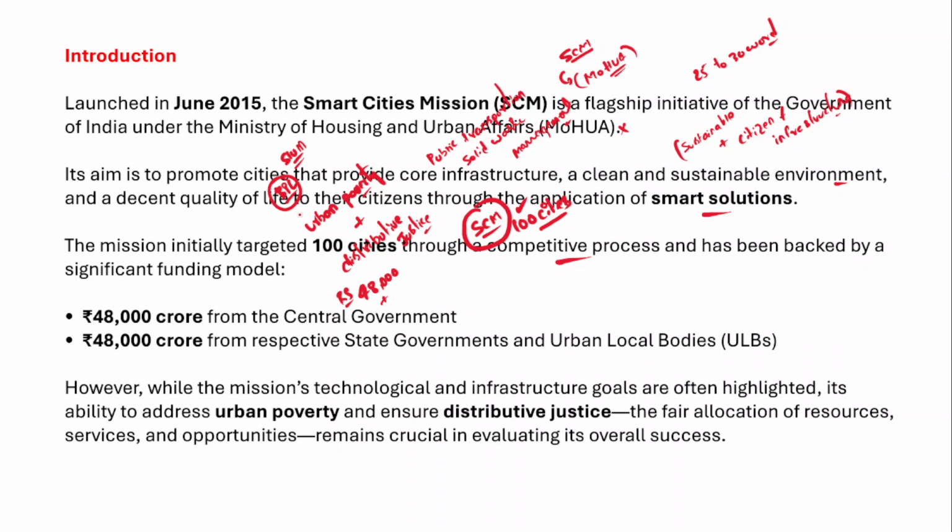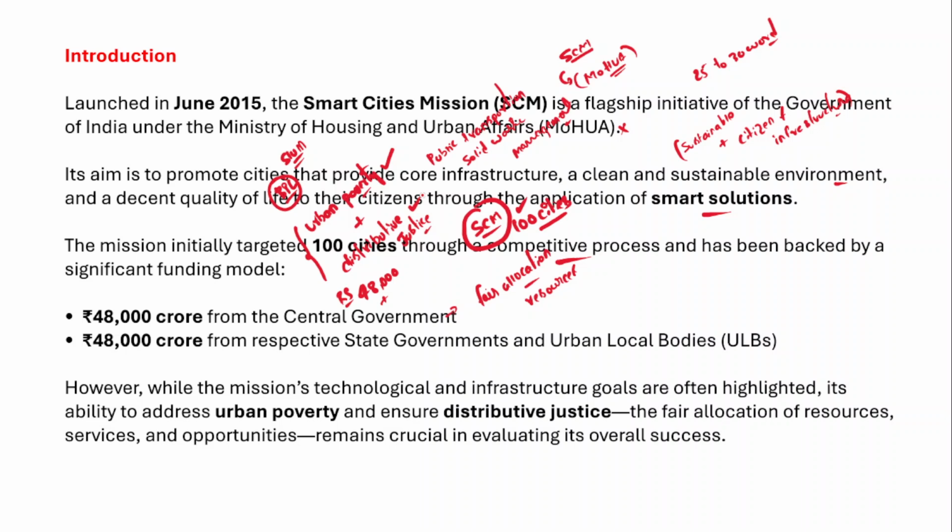So how can we address these two goals? Firstly, fair allocation of the existing resources, right? There should not be misuse of resources or inequitable distribution of resources; rather the focus should be on fair allocation or fair distribution of resources, services and opportunities as well. That is how we will eliminate urban poverty and achieve distributive justice.